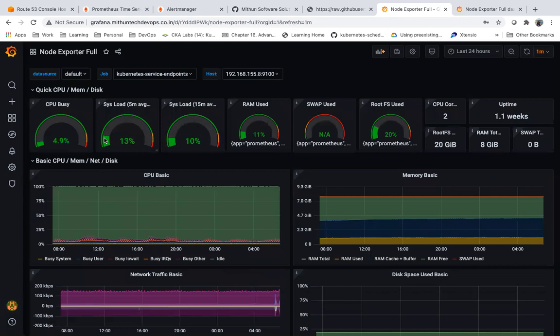Now suppose some non-technical guys are also there, will they be able to understand what is happening in your server by looking at this dashboard? What is the CPU utilization, what is the memory utilization, right? How much file system is there, how much RAM is there, how long the server has been up, how many cores of CPU are there.